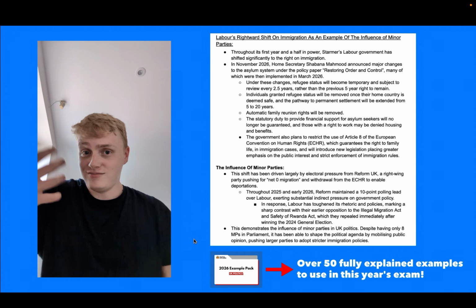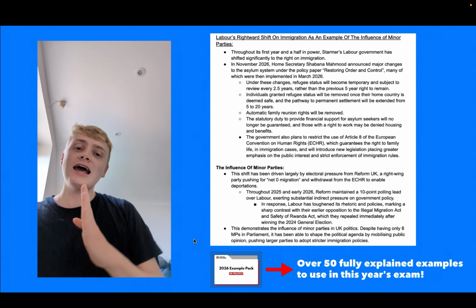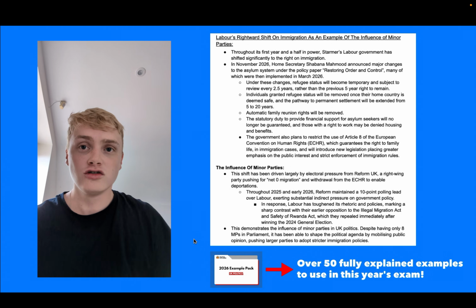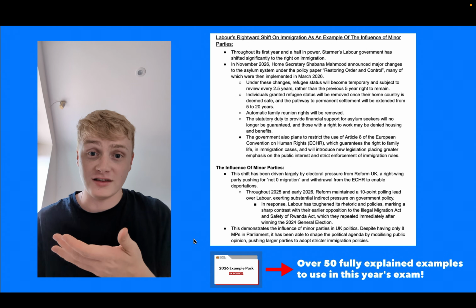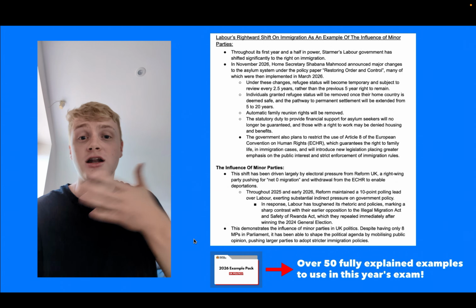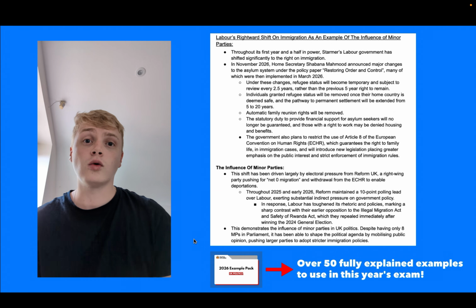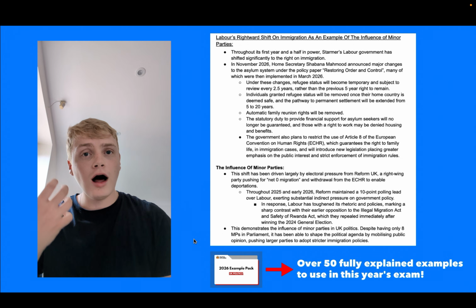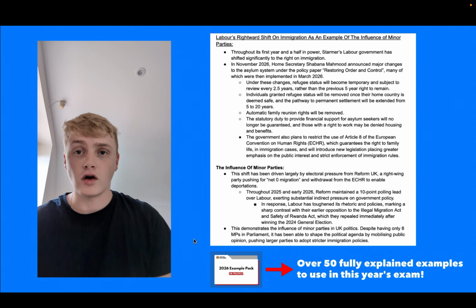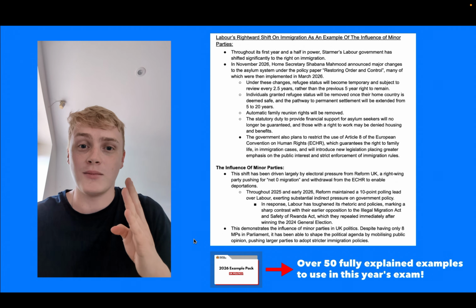So in their nearly 2 years now of being in power since the 2024 election, Labour have shifted significantly to the right on immigration, including in March of this year, when Home Secretary Shabana Mahmood announced changes, including the fact that refugee status will become temporary and subject to review every 2.5 years, rather than the previous 5-year right to remain. It's a significant shift to the right on immigration.